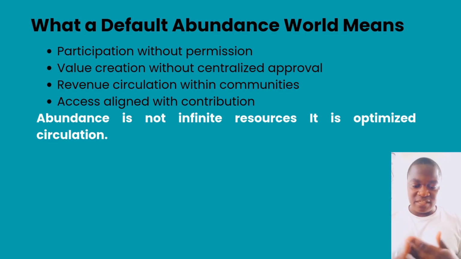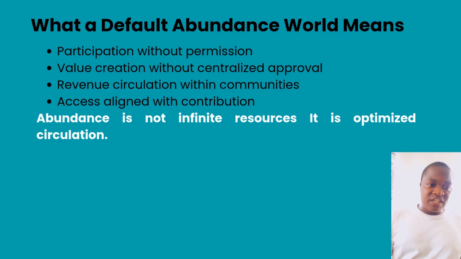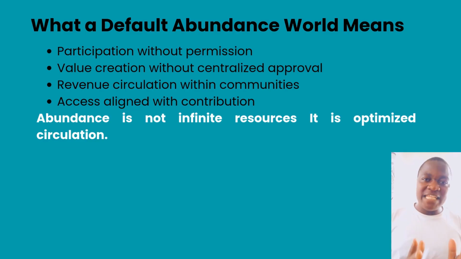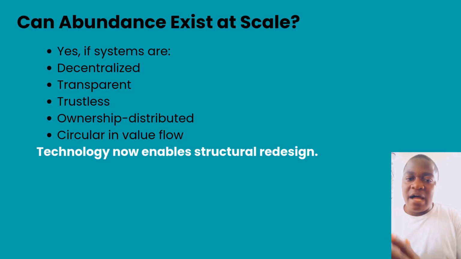Instead of extraction, where you are an employee who feeds a specific pool, and that pool will decide how to use the funds, that is scarcity. For us to say we are now in abundance, we need to make sure that the revenue circulates back to value creators, and at the same time, access is aligned with contribution, not with who has big money or small money. Abundance is not infinite resources, it is optimized circulation, it is optimized life. So we need to truly understand what abundance is.